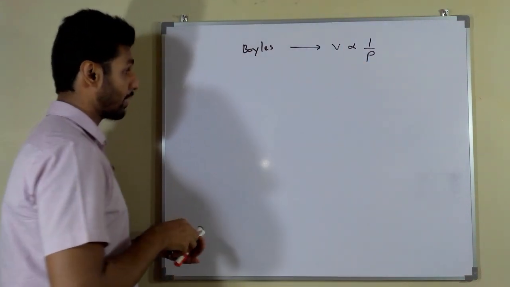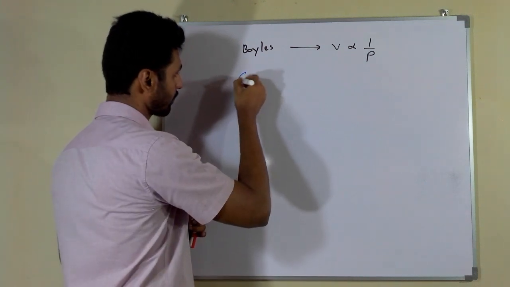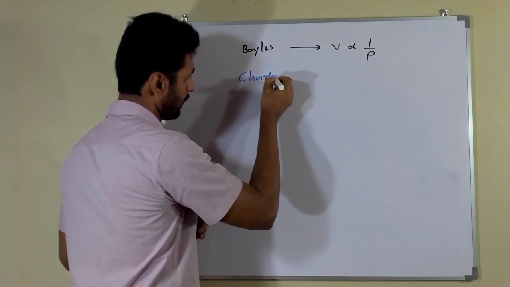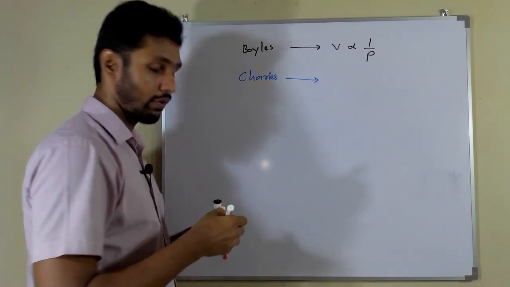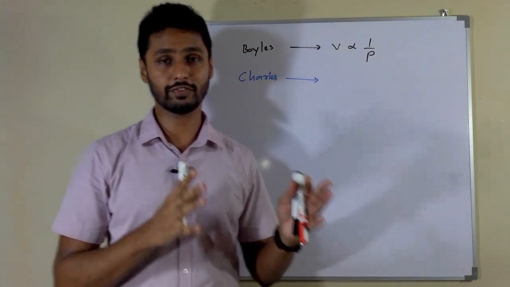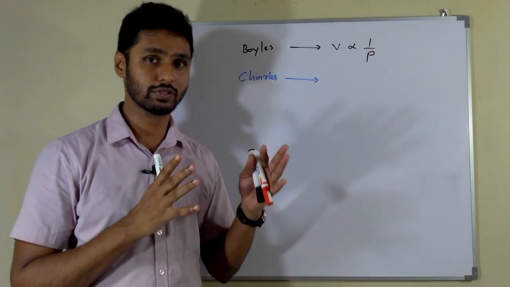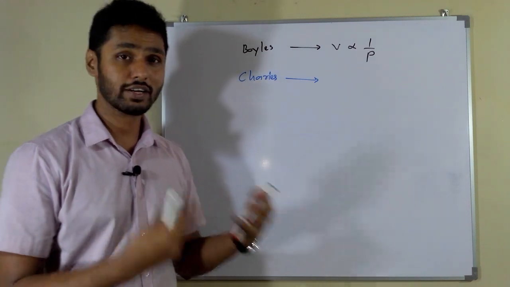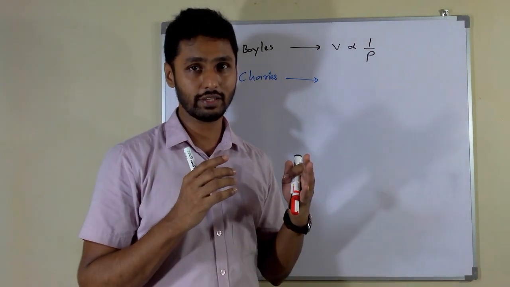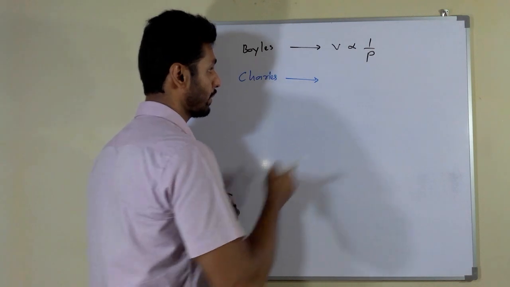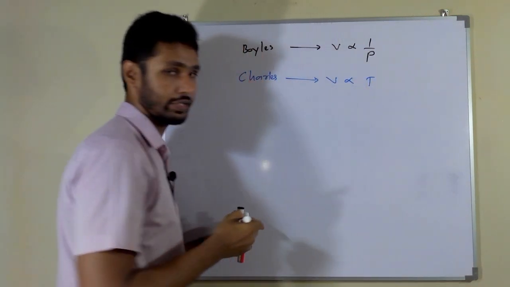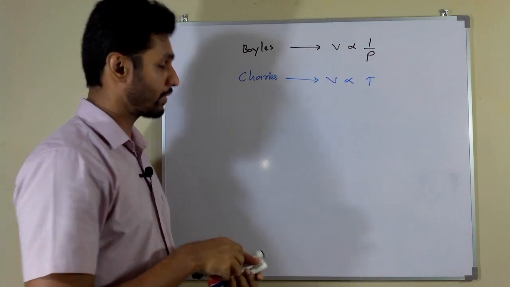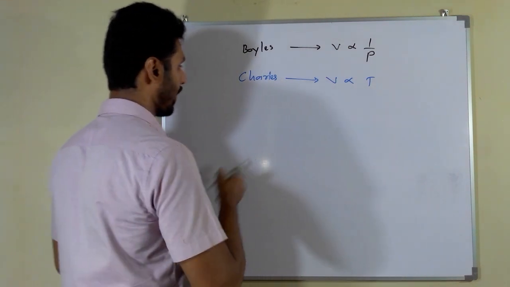Then Charles law describes that the volume of a fixed amount of gas at constant pressure is directly proportional to its absolute temperature. That means V directly proportional to absolute temperature, Kelvin temperature. And today we learned about the Avogadro law.